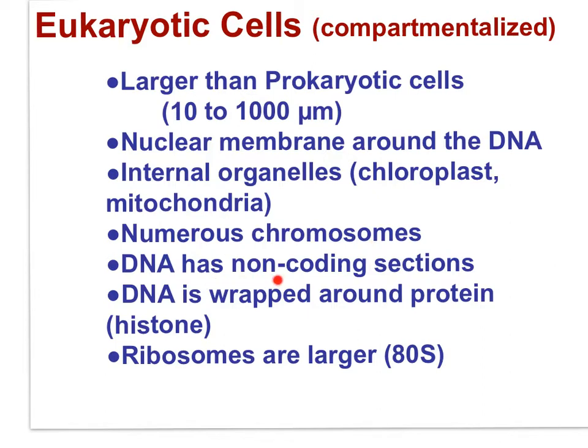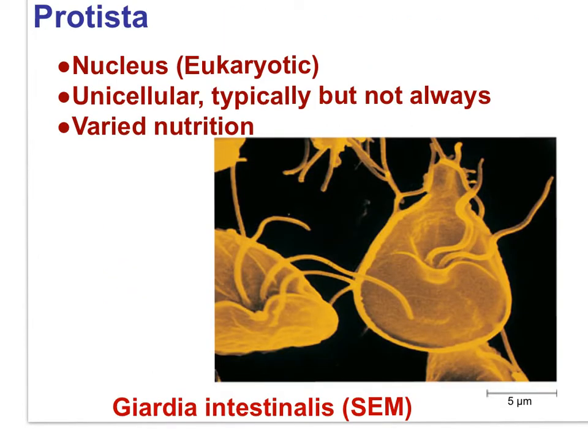The DNA has non-coding sections. The DNA is wrapped around protein, histone protein, and the ribosomes are larger than prokaryotic ribosomes. The ribosomes are known as 80S ribosomes. The first kingdom of eukarya to look at would be the protists.